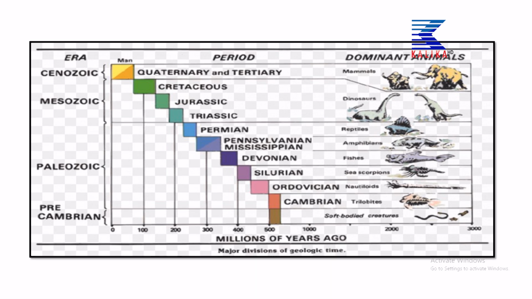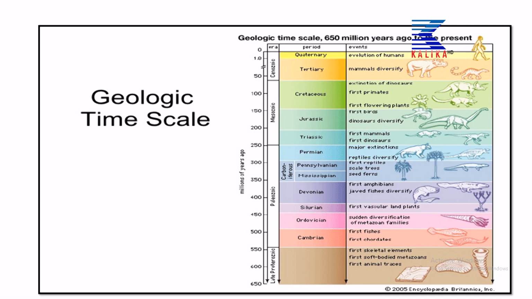In the Permian period, reptiles start to develop, and after the Permian, the Mesozoic era will come, and in the Mesozoic era, huge reptiles like dinosaurs dominate the earth's surface. You can see in the figure more clearly. Now it is a geological time scale along the same figure, which mentions the different eras.